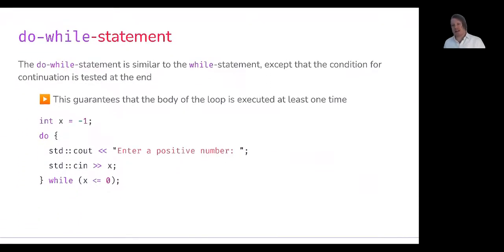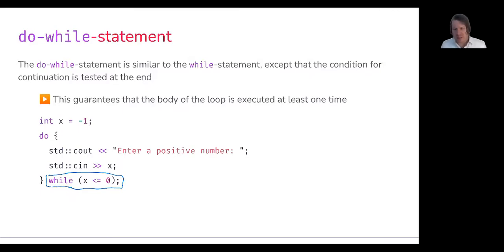Now, the do while statement is the next one I'm going to introduce. The example here is a little bit boring compared to the last, but the do while statement is similar to the while statement, except that it's guaranteed to execute at least one time. The reason for that is the condition is checked after the block has run at least once and not before. You can see here it's saying do while that condition, and we're not checking that condition till we've run through the block once.